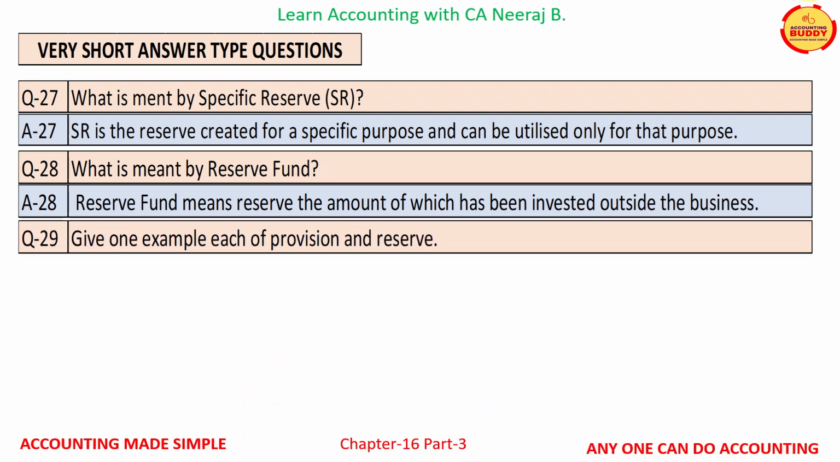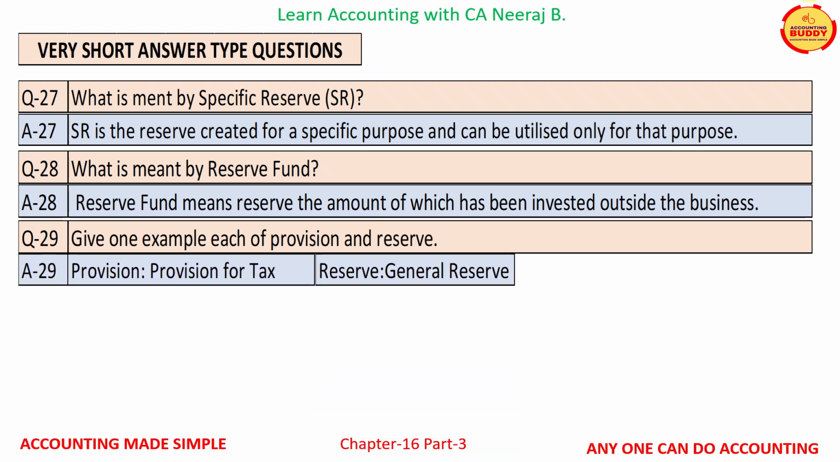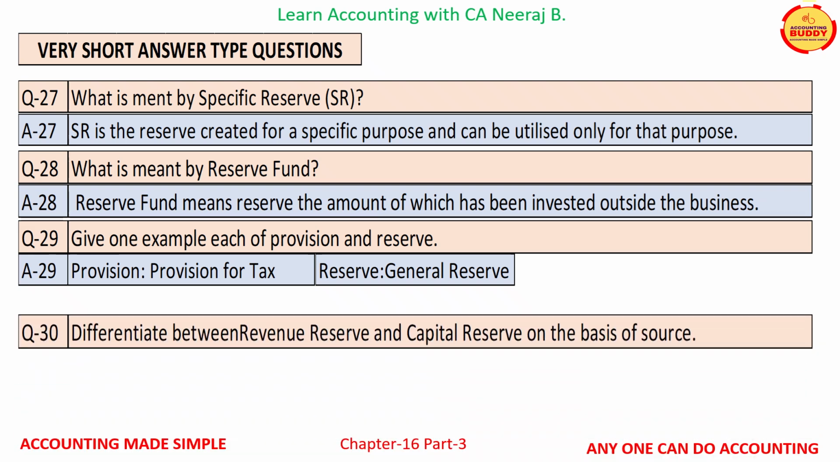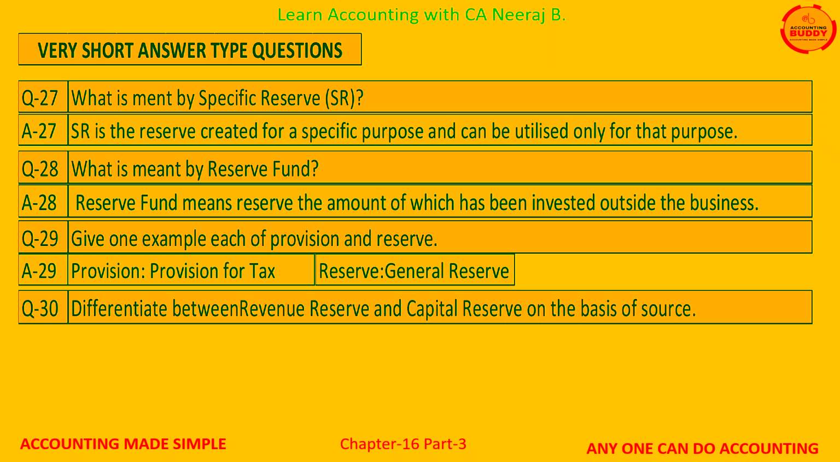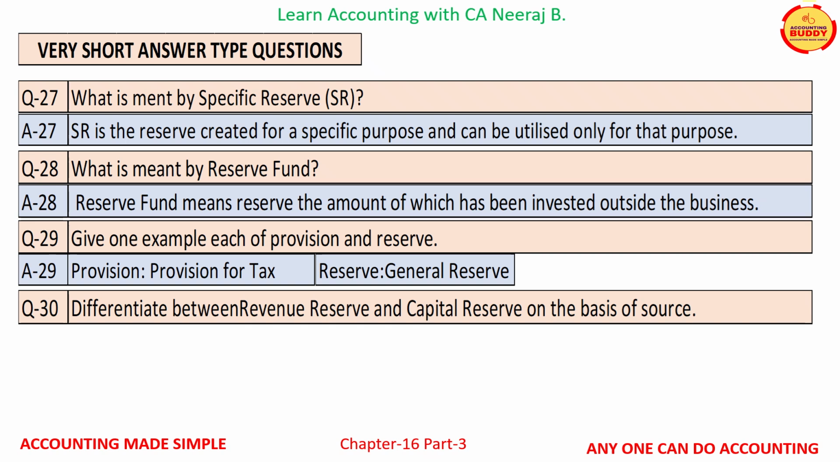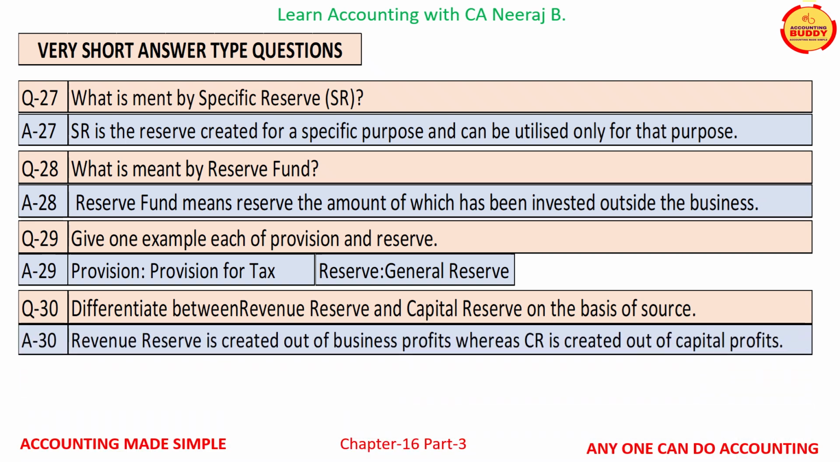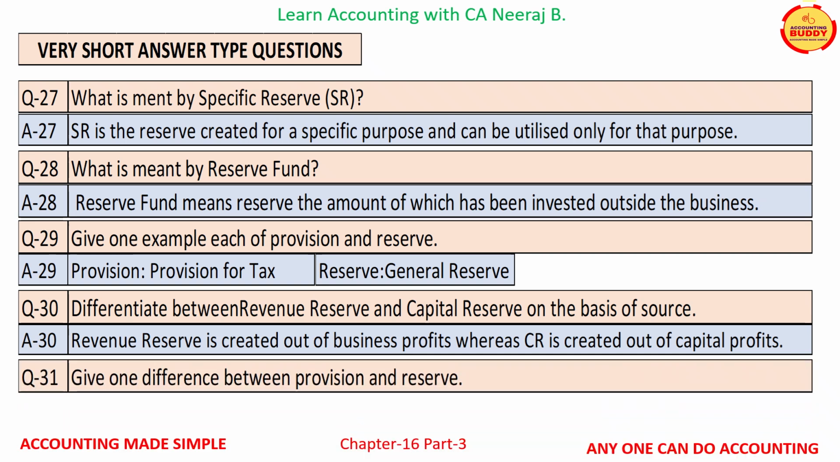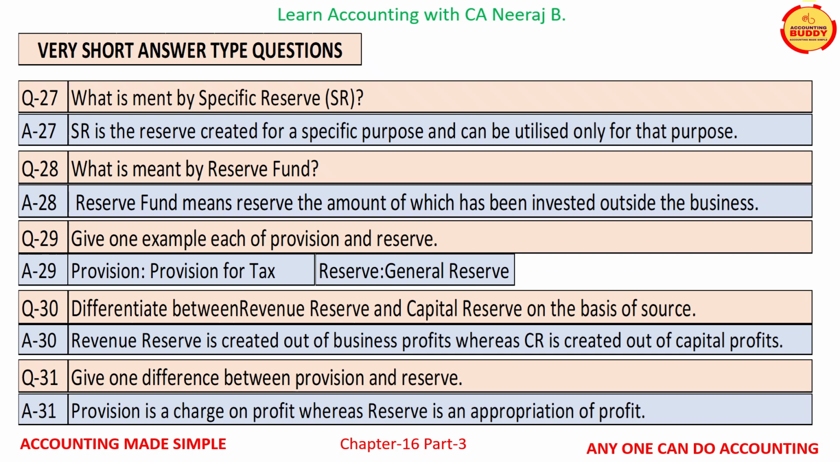Question number 29 is give one example of provision and reserve. And the answer is provision for tax and for reserve the example is general reserve. Question number 30, differentiate between revenue reserve and capital reserve on the basis of source. And the answer is revenue reserve is created out of the business profits whereas the capital reserve is created out of the capital profits. Question number 31 is give one difference between provision and reserve. And the answer is provision is a charge on profit whereas reserve is an appropriation of profit.